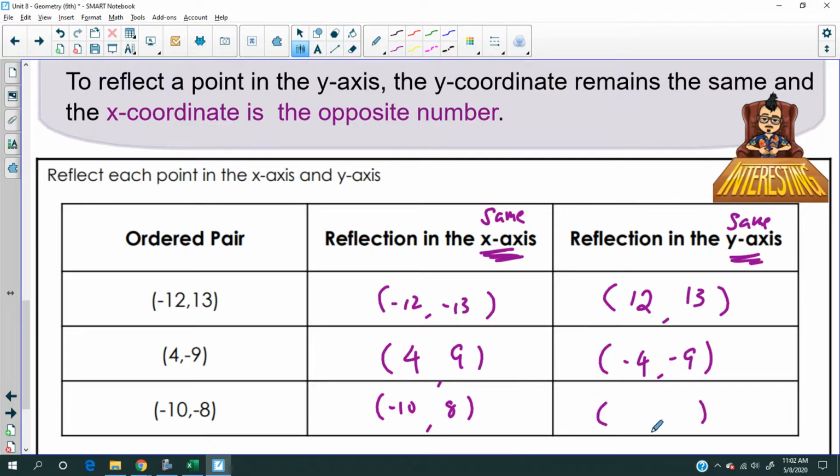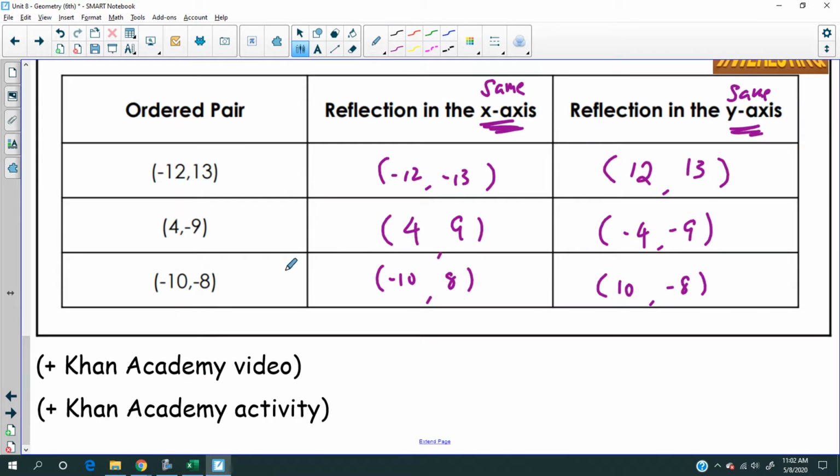Last one. Y stays the same. Reflection across the y-axis, so y stays the same, so that's negative 8. What happens to the negative 10? It becomes a positive 10. Okay, so right now, I think that's enough for today.